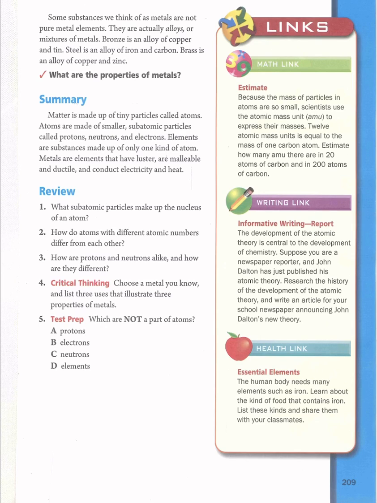Okay, before these questions, there are also some substances we think are metals but they are not. They are actually alloys. An alloy is a mixture of metals.